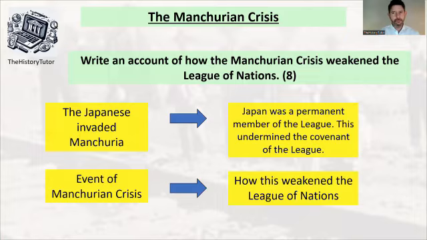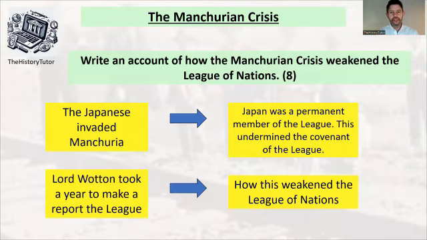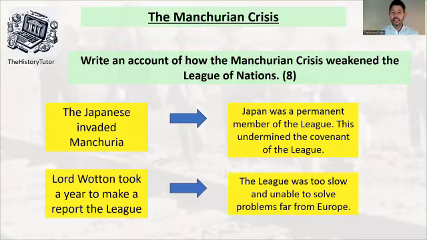Event, the Manchurian Crisis. What other event? Lord Lytton took a whole year to deal with it. That's a bit rubbish. So the league was too slow and unable to solve problems far away from Europe. They needed America. America was not in the league. So now also you could take that further. Japan is the only power in the East now, and they're going to leave the league. How weak is the league going to be in the East? It's going to be struggling to solve world problems.